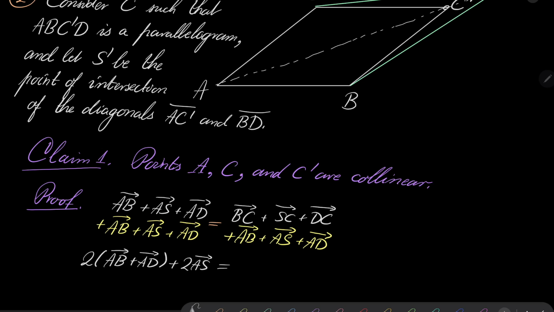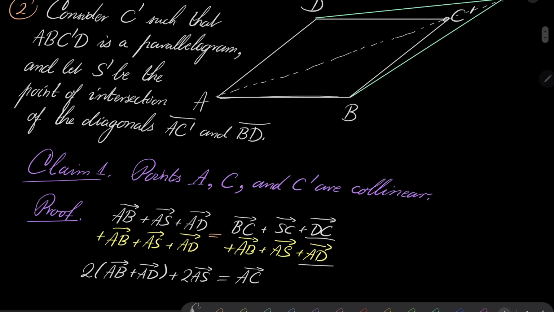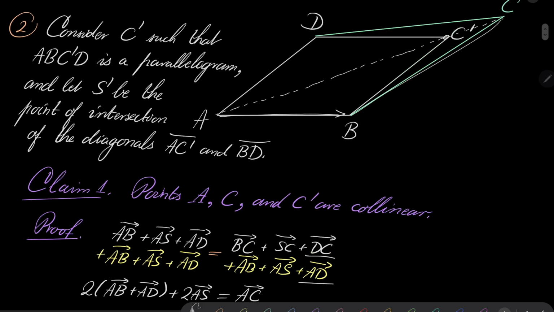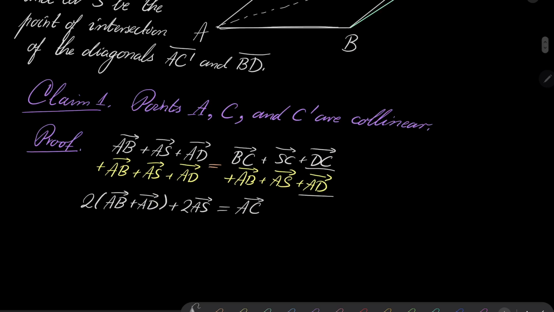Let's take a look. What is AD plus DC? Or maybe AB plus BC? Well, AB plus BC is, of course, vector AC. Likewise, the second pair, AS plus SC, is also AC, and the last pair of vectors is also AC.